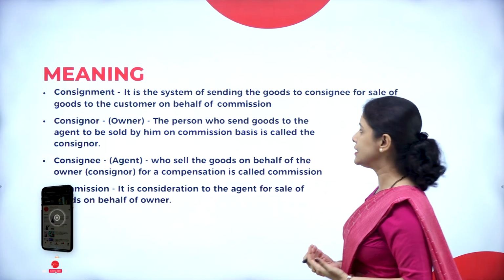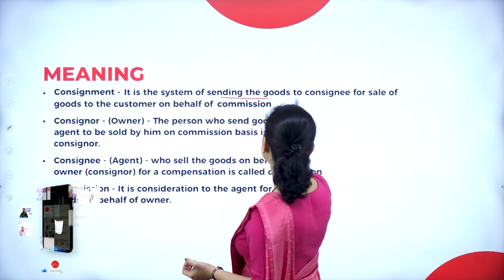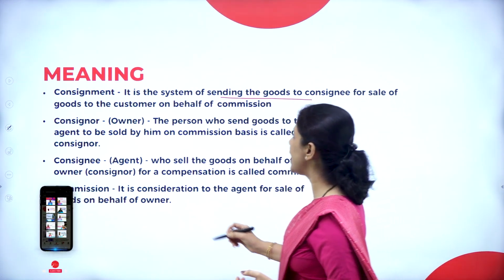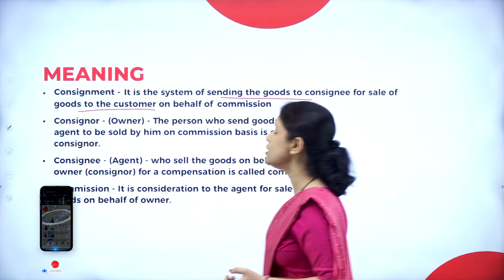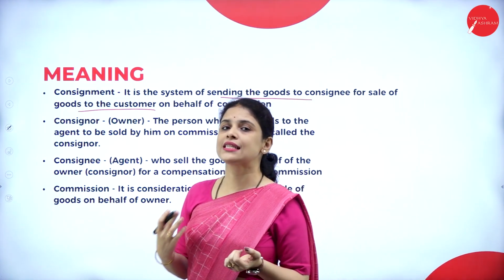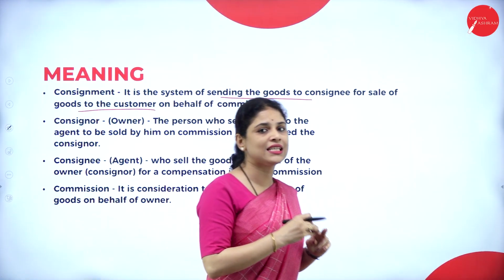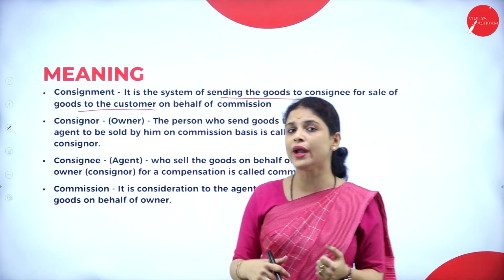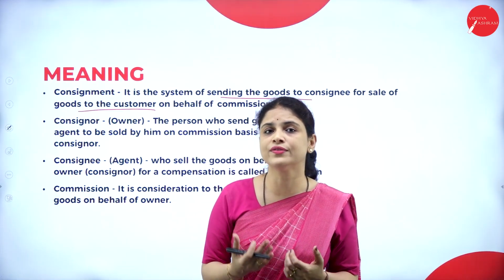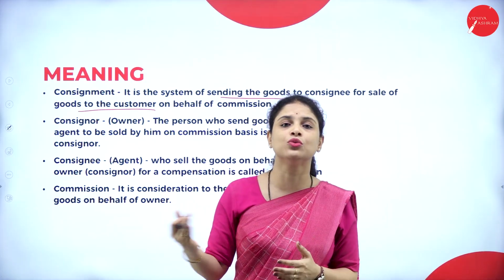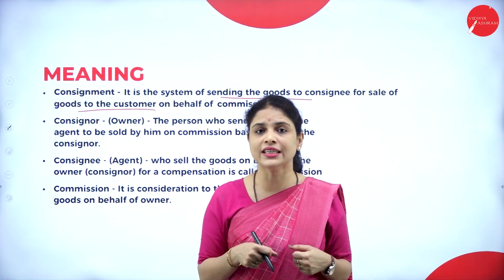So what is the meaning of consignment? It is the system of sending the goods to consignee. Why are they sending the goods to consignee? For sale of goods to the customers on behalf of commission. So here in consignment, there will be two persons: one is consignor and the other is consignee. What will the consignor do? He will send the goods to the agent, and on behalf of the consignor, what does that agent have to do? He has to sell the goods to customer and he will get the commission.